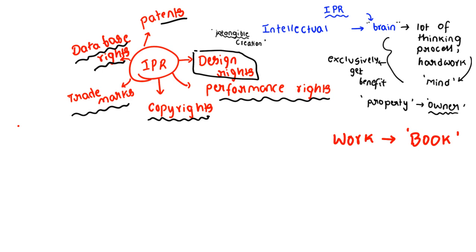So he is willing to pay an amount. What is that amount? That is called the royalty.